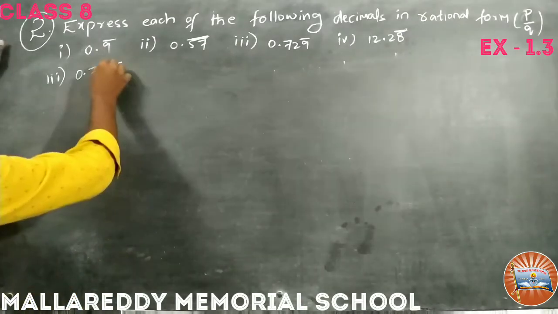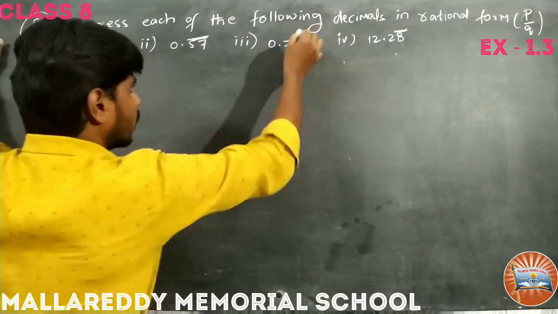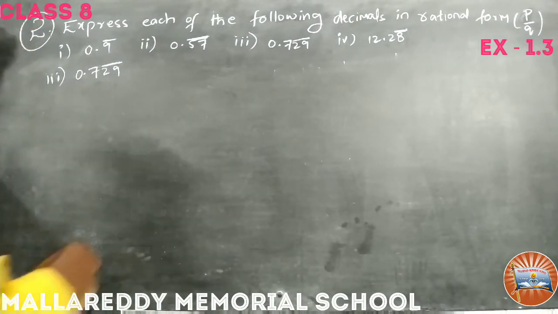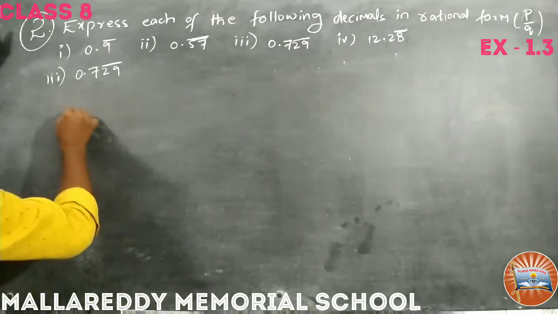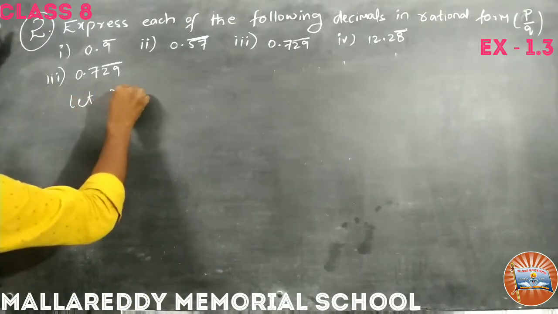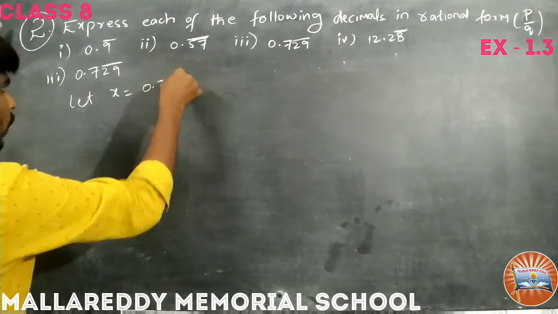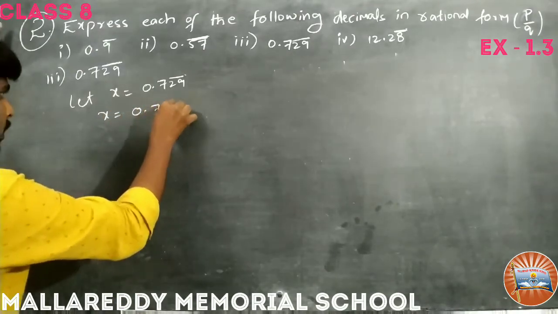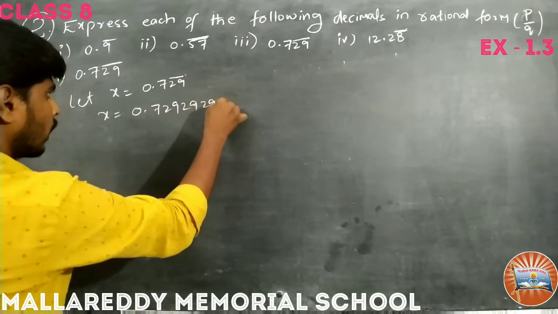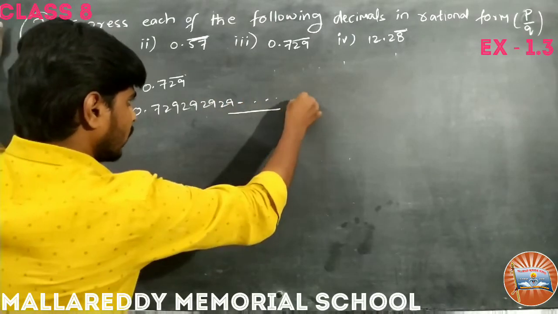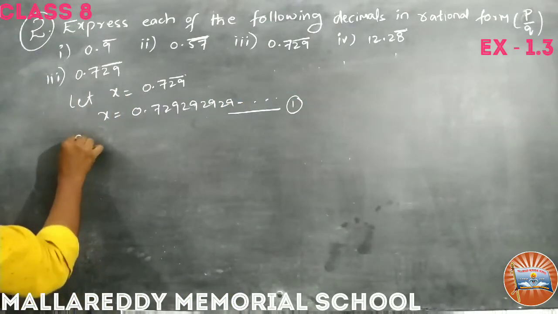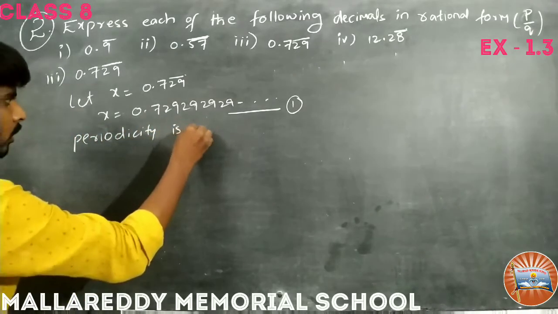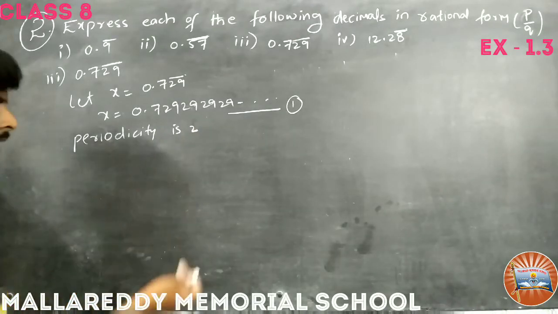Bar on the top of 29. Okay, right. So let x equal 0.729 bar. So we can write x equals 0.72929 and so on. Okay, this is equation 1. So periodicity is 2. That is why we are going to multiply with 100.